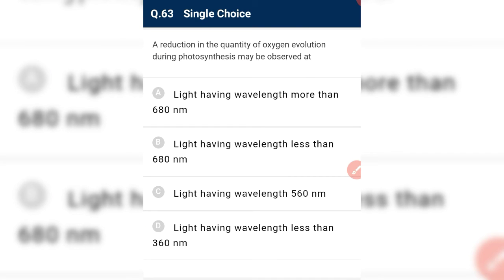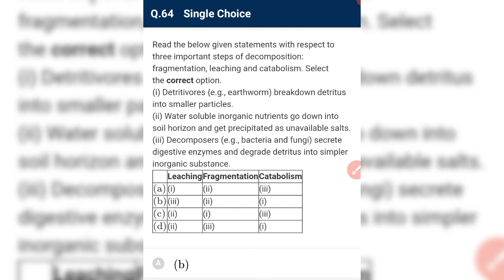Reduction in the quantity of oxygen evolution during photosynthesis may be observed at, see, the question is asking about the red drop phenomenon. Red drop means we put in more light of wavelength more than 680, then only PS1 works and PS2 does not work, and if PS2 does not work, then oxygen release does not occur, because PS2 is involved with photolysis of water.